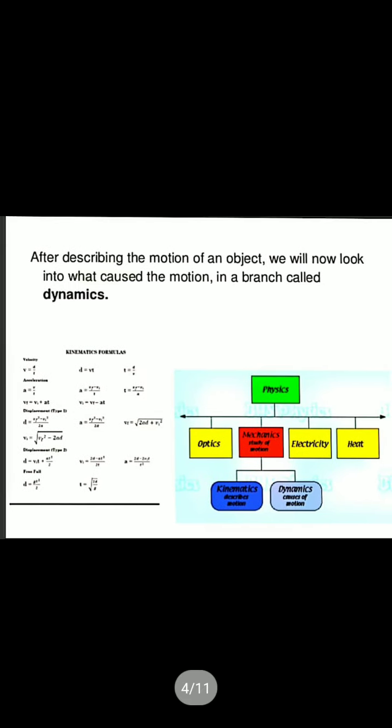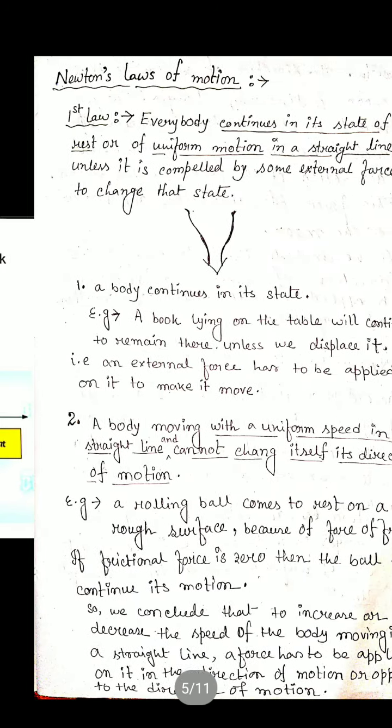After describing the motion of an object, now we find out what caused the motion and why the motion will change. That branch is called dynamics.